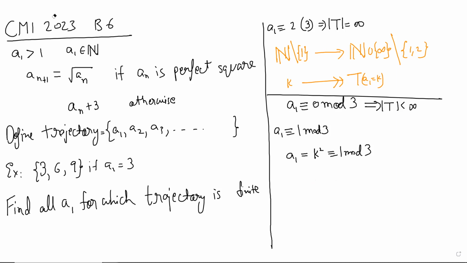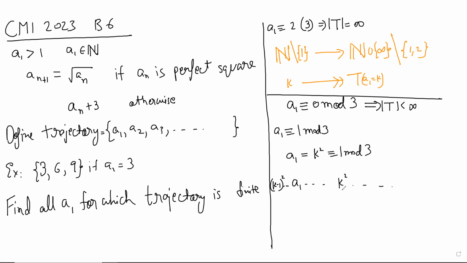So there is A1, and there is a k minus 1 square, some numbers, and then there is a k square, right? And this is the first square that A1 reaches. And then you look at k square, and from k square you go to k, right?